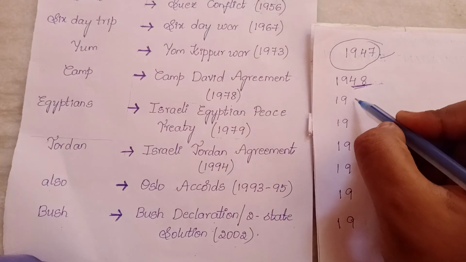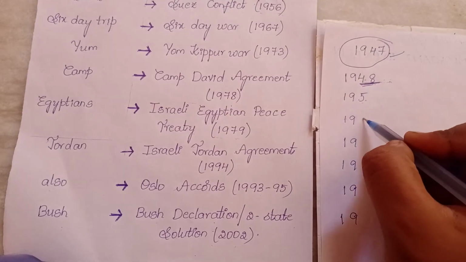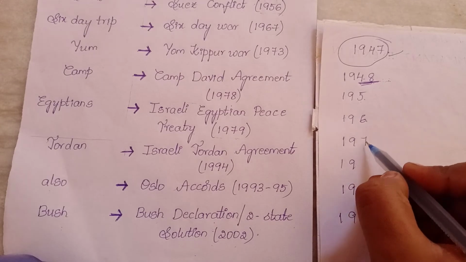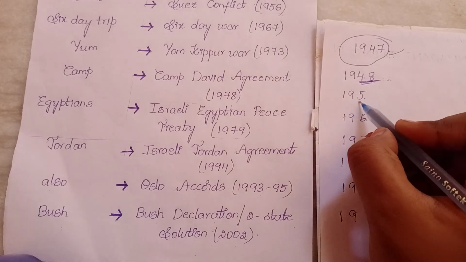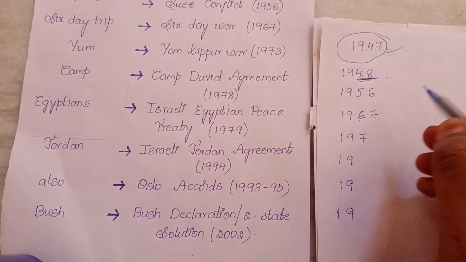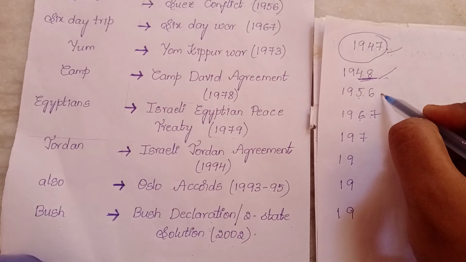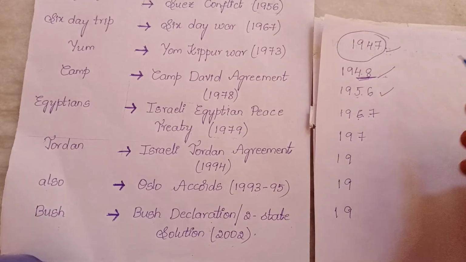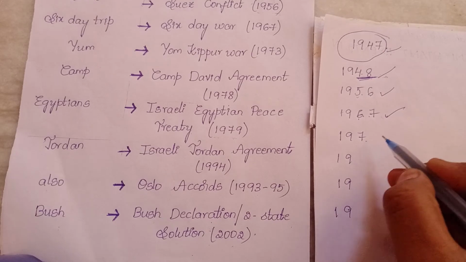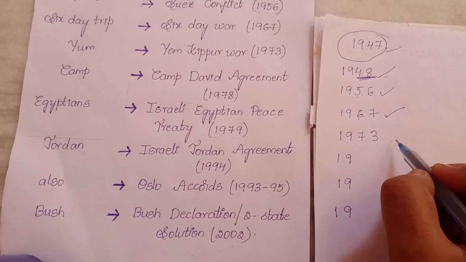See, after 4 we'll get 5. 4, 5. Then 6. Right? Then 7. After 5, 6. After 6, 7. So 1948 formation of Israel. 1956 that is Suez conflict. 1967 that is Six-Day War. See 7. Here you must remember 1973 that is Yom Kippur War.